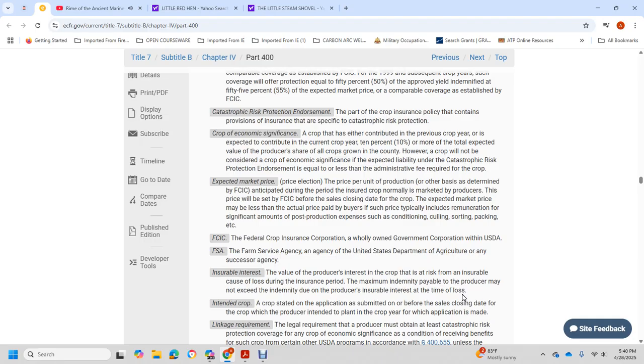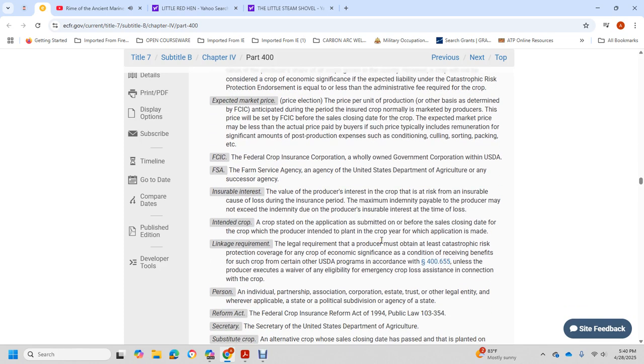The Federal Crop Insurance Corporation is a wholly owned government corporation. USDA FSA is the Farm Service Agency of the United States Department of Agriculture, or any successor agency. Insurable interest is the value of the producer's interest in the crop, at risk from an insurable cause of loss, during the insurance period. The maximum indemnity payable to the producer may not exceed the producer's insurable interest in the crop at the time of loss.